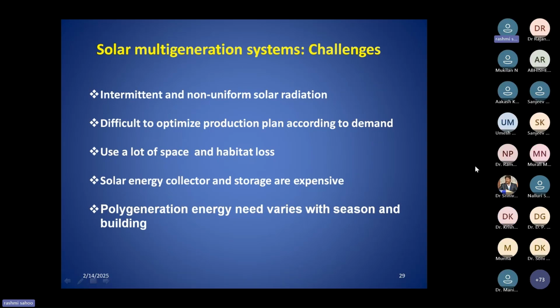So the cost of the energy storage system is an issue, and that is why this is very challenging nowadays. We can use solar energy storage, but what will be the cost? So cost effectiveness matters: how can we design a cost-effective solar system with collector and storage?